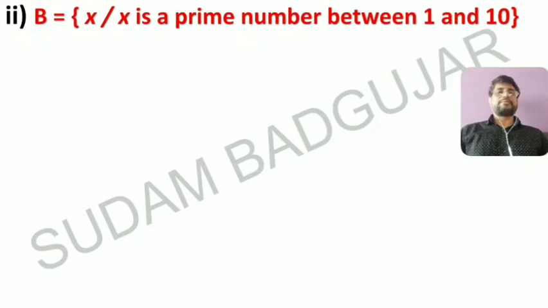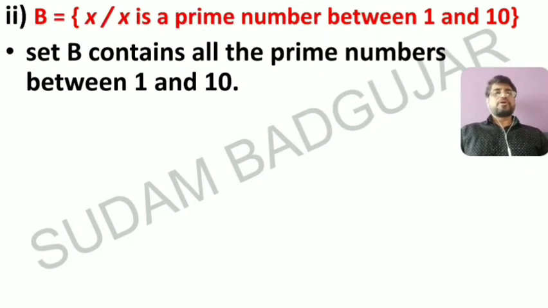Now the next part, example number 2. Set B is equal to, in curly brackets, x such that x is a prime number between 1 and 10; the vertical line is read as "such that". Prime numbers are numbers whose only divisors are itself and 1, with no other divisor.